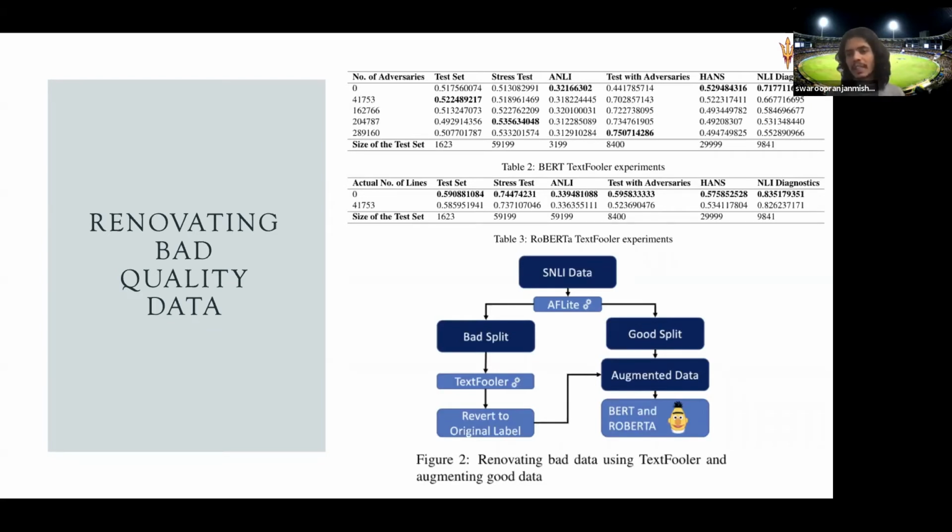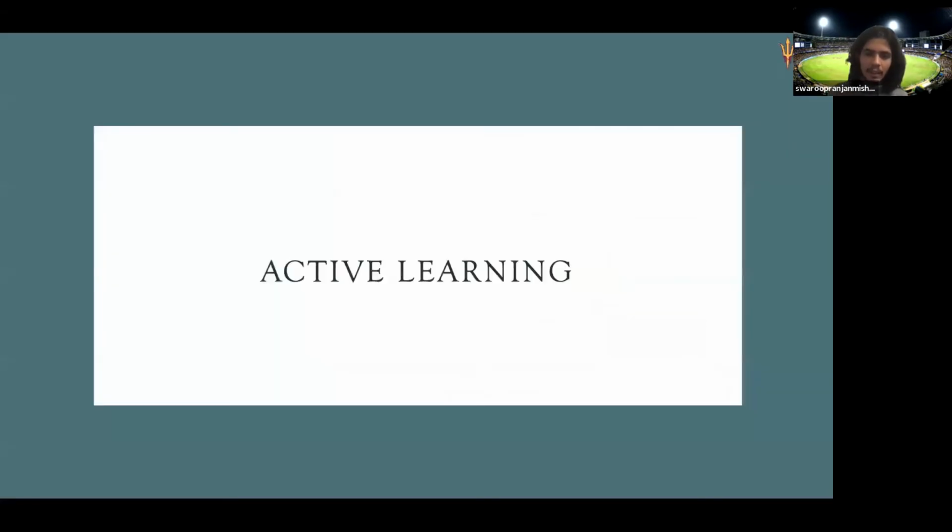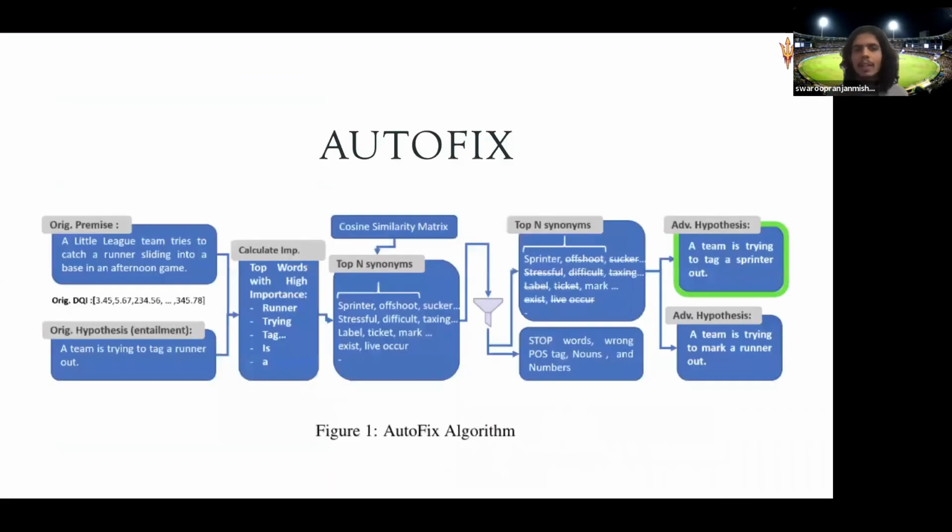As I said, TextFooler changes certain parts of the sentence. So how TextFooler works is similar to this. They first find out from a sentence which are the important words. They do that by removing a word from the sentence and seeing how much the model performance changes.